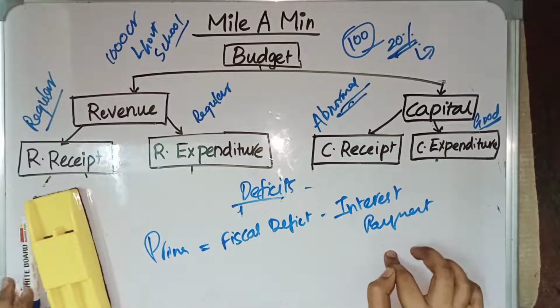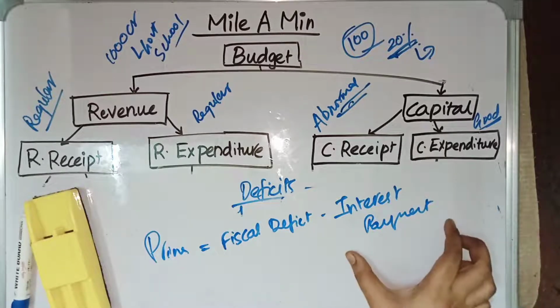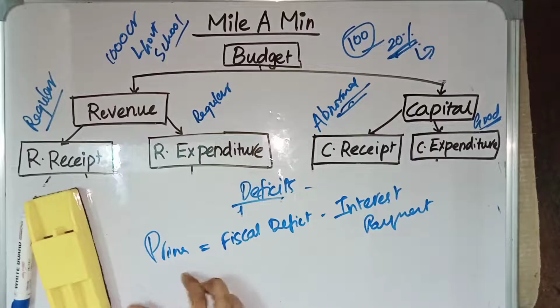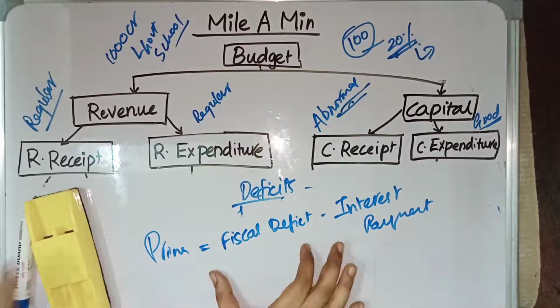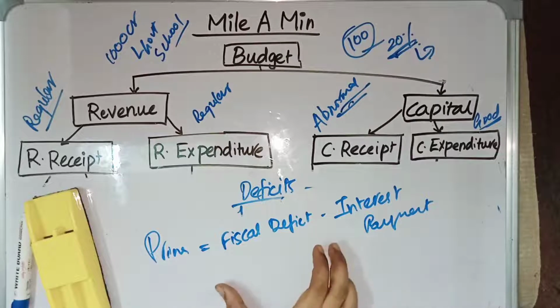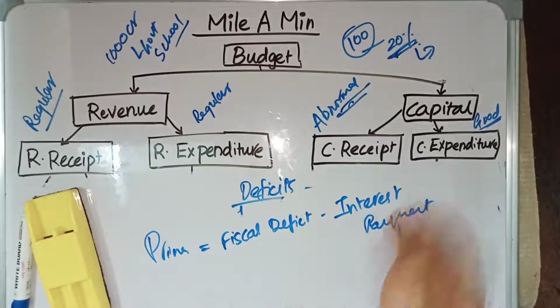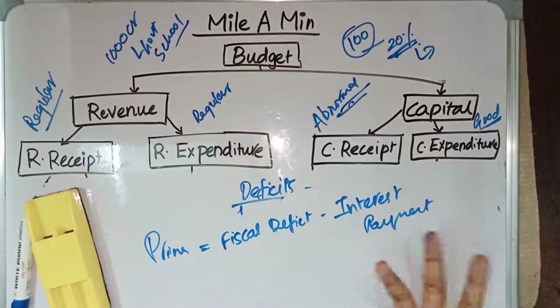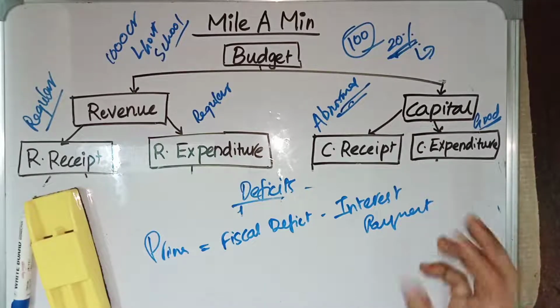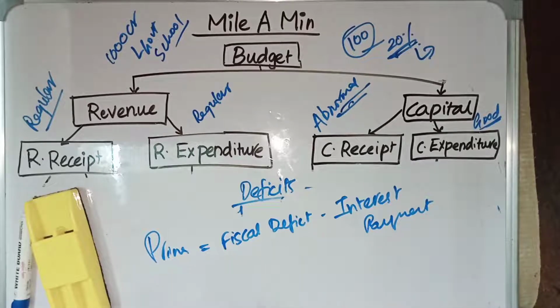Interest payment is nothing but the interest amount which you have paid on your previous loans. So primary deficit is the difference between the fiscal deficit and interest payments. From fiscal deficit, interest payment is subtracted, the amount which you have paid on your previous loans. That amount is subtracted from your fiscal deficit to get primary deficit.